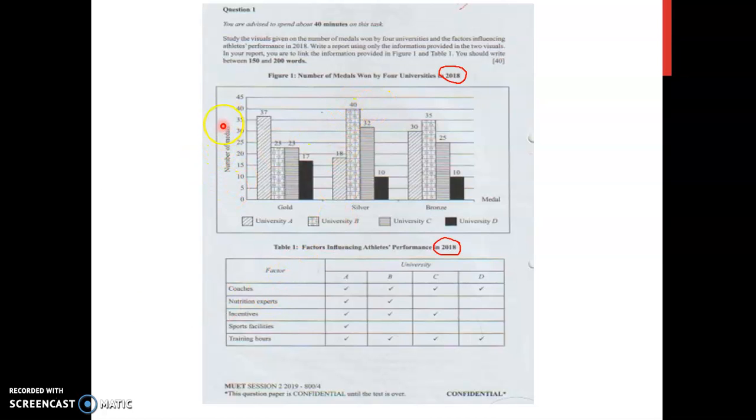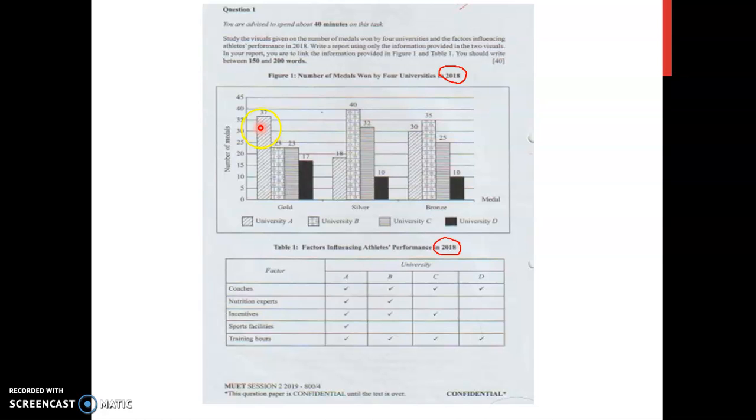So here you have the number of medals. The first figure shows here the number of medals, and here you have the types of medals. You have gold, silver and bronze, the type of medals won by 4 universities. So the first bar refers to University A. The second bar refers to University B, University C the third bar, and University D, the black bar. Very obvious, yeah? So 1, 2, 3.